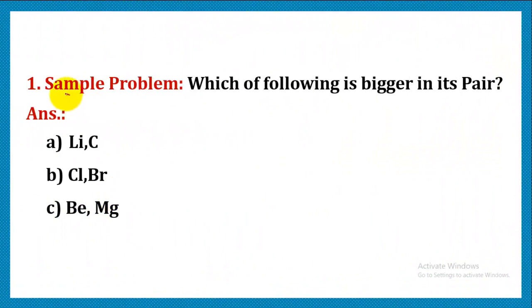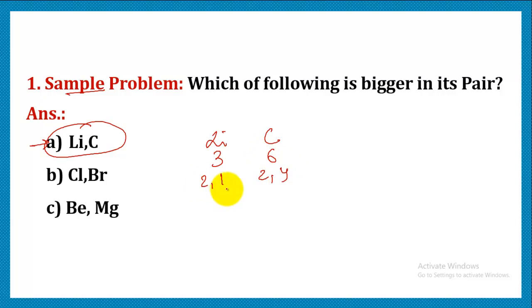Now let's do one sample problem. Which of the following is bigger in its pair? The first option we have is lithium or carbon. Which is bigger? Let's write lithium and carbon. Lithium's atomic number is 3, and for carbon we know it is 6. Let's write their configuration. This is 2, 1 and this is 2, 4.